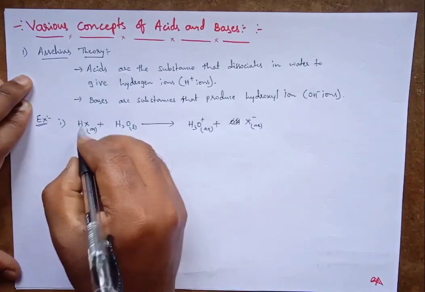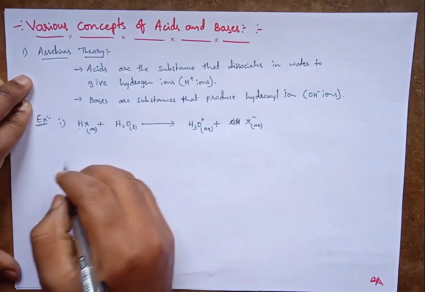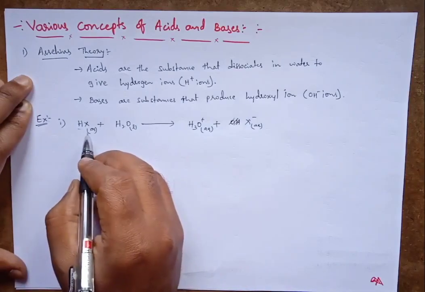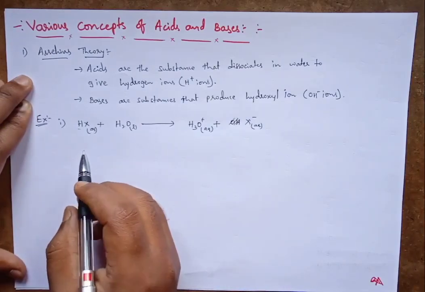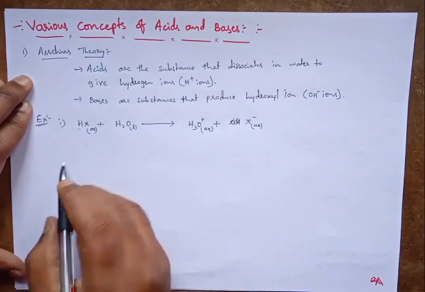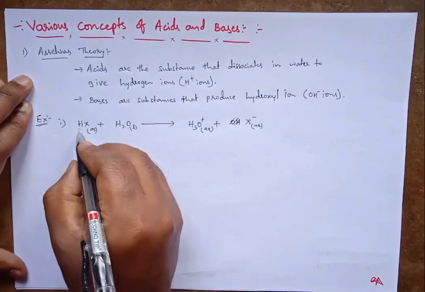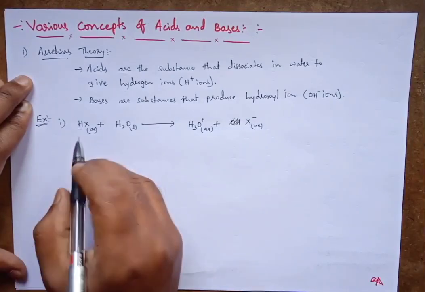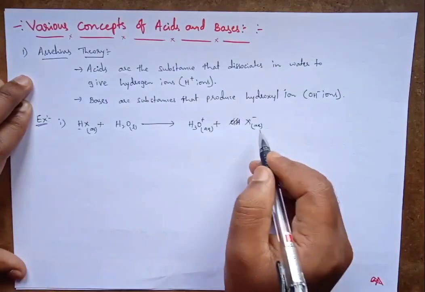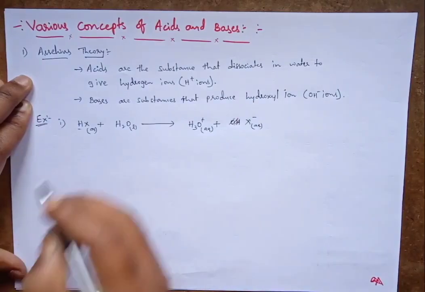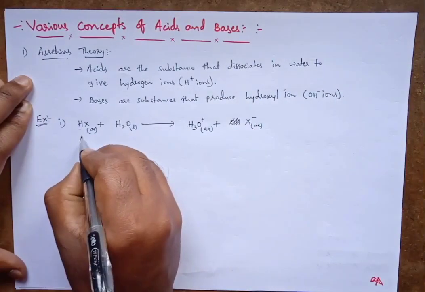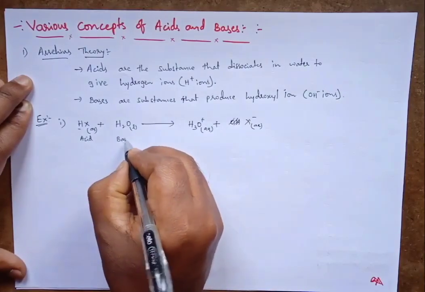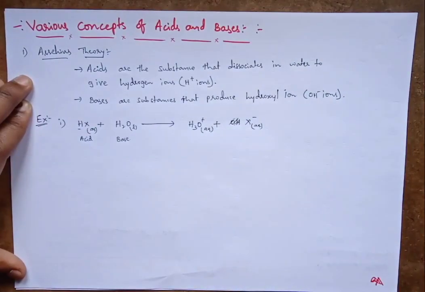Here the hydrogen halide is acting as an acid, because substances that dissociate in water to give hydrogen ions are called acids. As per the definition, the hydrogen halide dissociates to form H plus ion and halide ion. So this is the acid, and water is the base in this context.